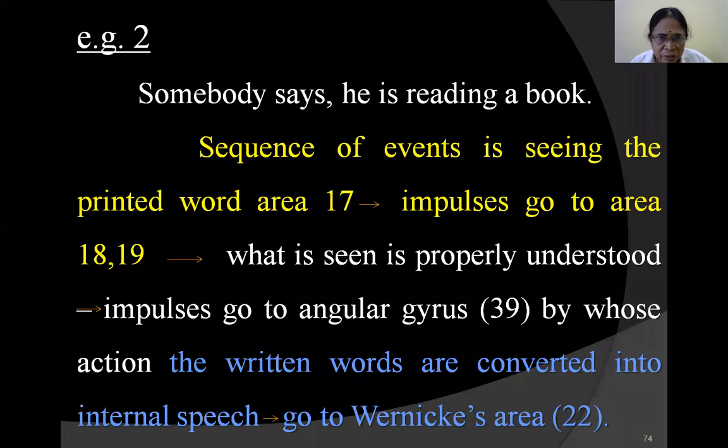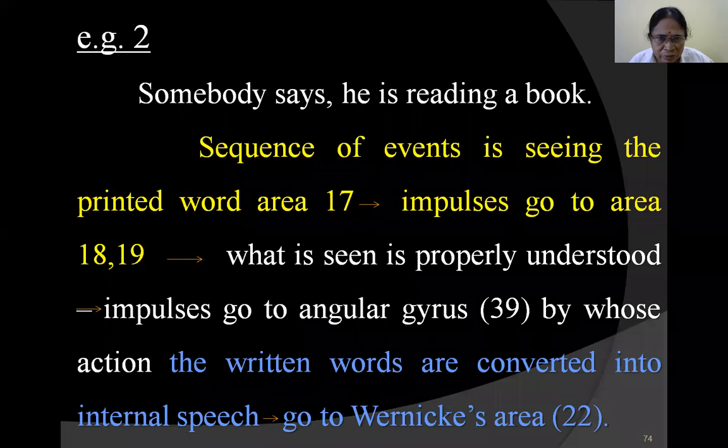This pathway should be intact. First, the impulses should reach from the eye to the primary visual area. That visual pathway should be intact, because this printed word, this impression, should reach the primary visual area, area number 17. If the visual pathway is not intact, again there will be disturbance. Then the impulses from the primary visual area go to areas number 18 and 19, that is the visual association areas.